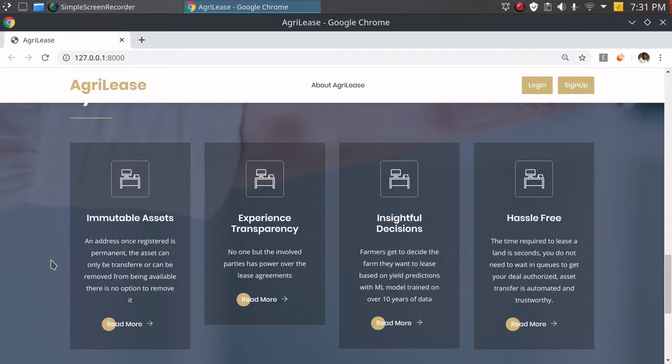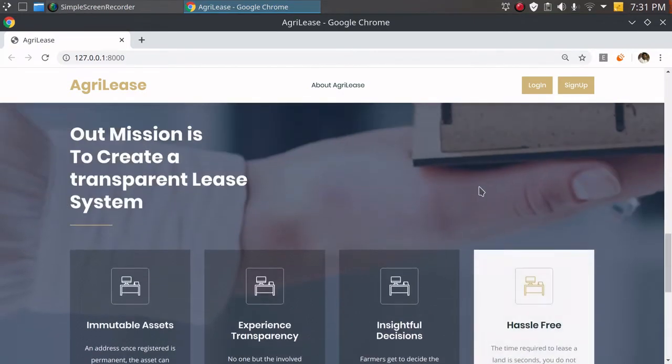The last but not the least is hassle free. So it takes time to register a land or lease it if you go with the government. But with this system, you can do it in seconds or minutes. So you don't have to wait in queues. Your request is approved within time. So these are the four primary features that make this app very good.